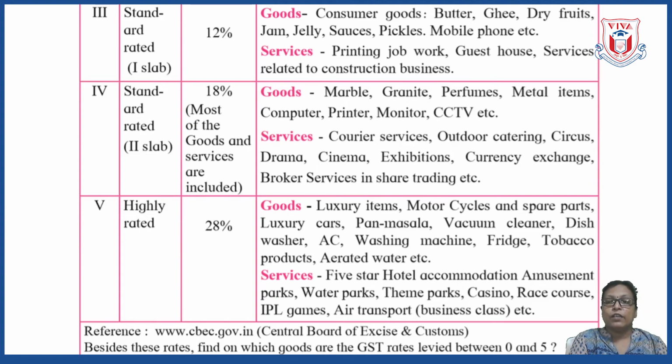And services are 5-star hotel accommodation, then amusement parks, water parks, theme parks, casino, race course, IPL games, air transport business class. Here economic class is coming under the standard rated first slab. Here it is coming under the highly rated, okay, business class. So all these luxury things they come under the fifth type, that is highly rated, and you can see that the tax is 28%. Okay, so all these things are taken from the Central Board of Excise and Customs.